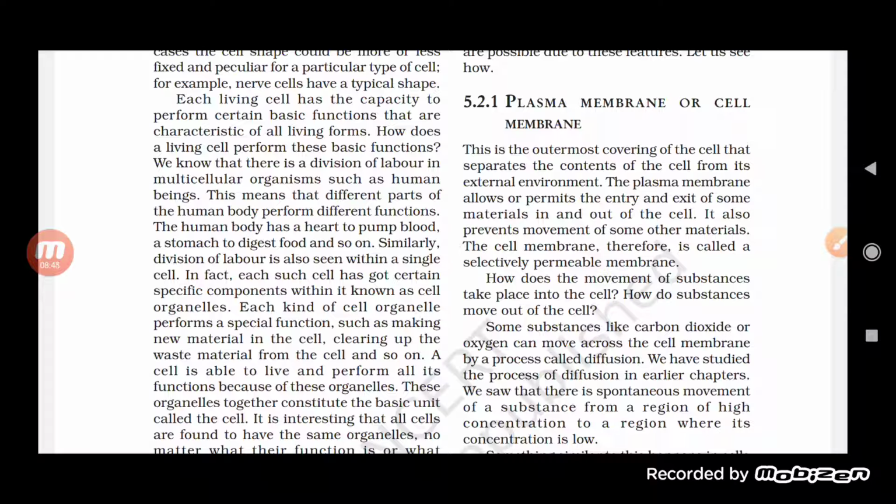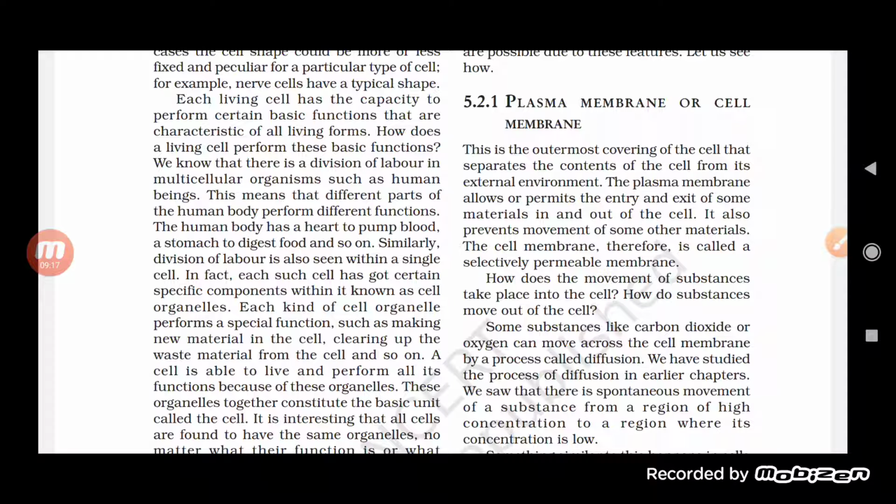Similarly, such a division of labor is also there in the cell. So in the cell also there is a division of work, and the work is assigned to different parts of the cell. These organs which are present in the cell perform different functions. They are called cell organelles.